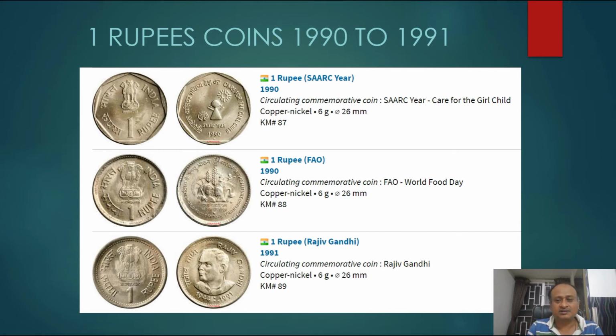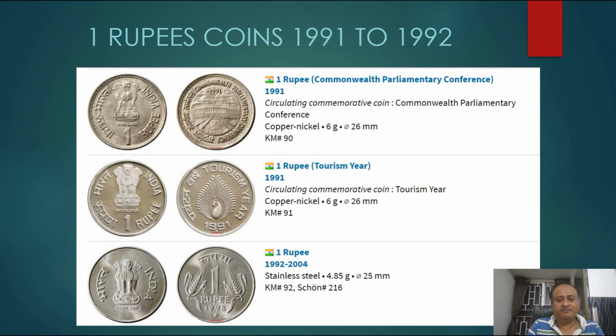One is the SAARC Year of the Girl Child in 1990, and World Food Day again with different images in 1990, and the Rajiv Gandhi coin in 1991. So these are the three coins minted between 1990 and 1991. Again in the 1 rupee coin, you can see the Commonwealth Parliamentary Conference in 1991, and Tourism Year in 1991, and the stainless steel coin from 1992 to 2004.